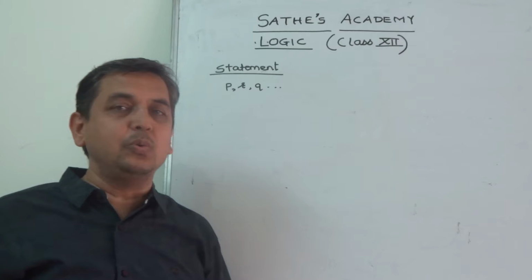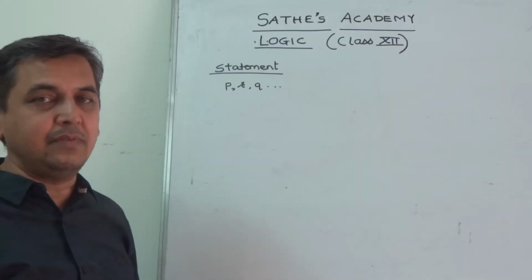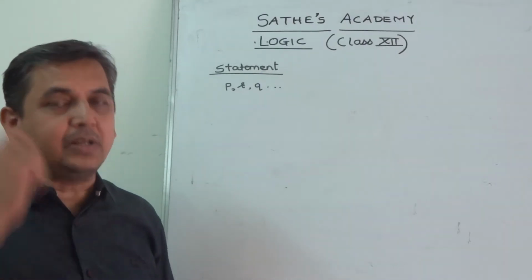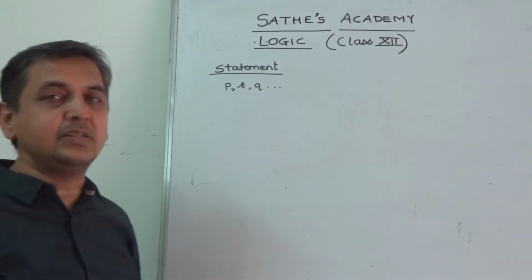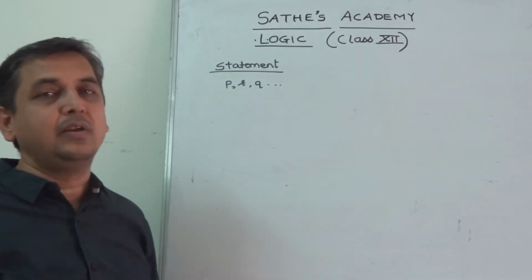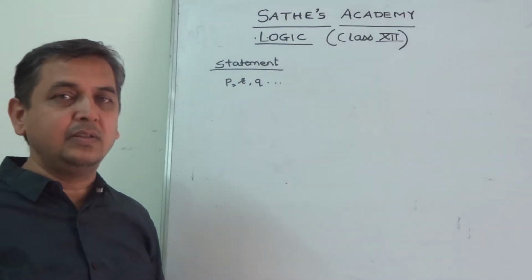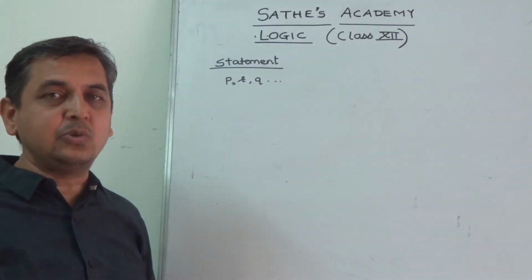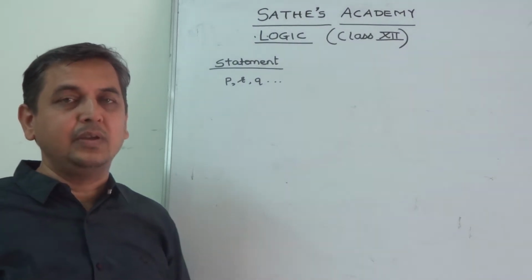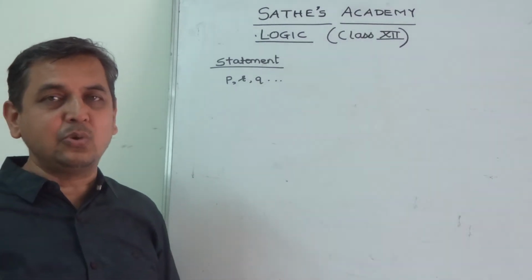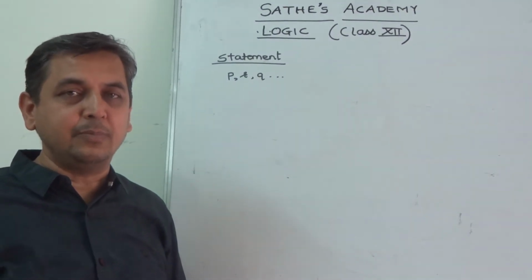If I say 2 is a prime number, can we say it is true or false? Yes, 2 is a prime number is a true statement. We say it is a statement in logic. If I say, please give me a glass of water, this is a request. Can you say it is true or false? No. If I ask, what is your name? Again, we cannot say it is true or false. So it is not a statement.